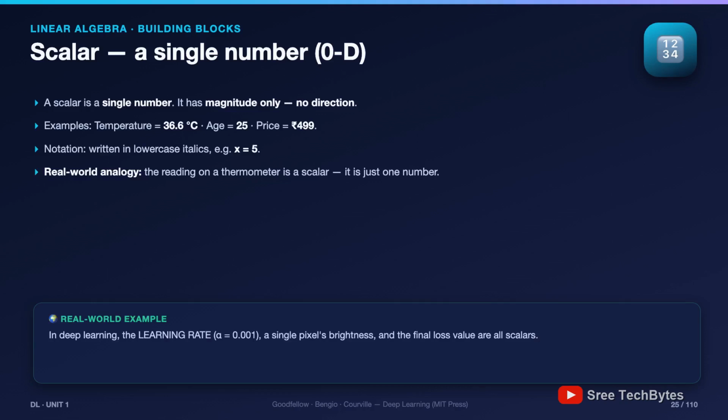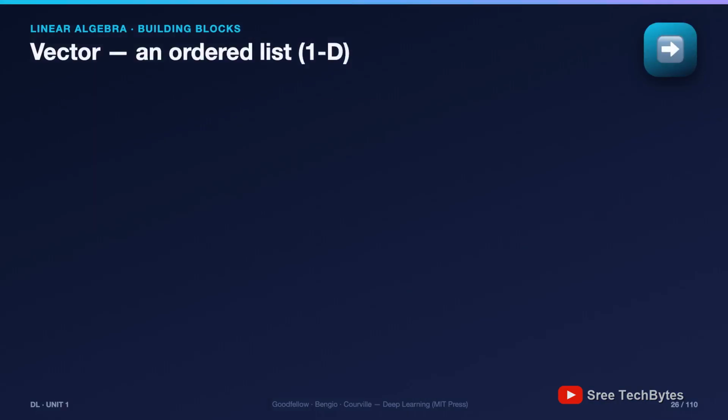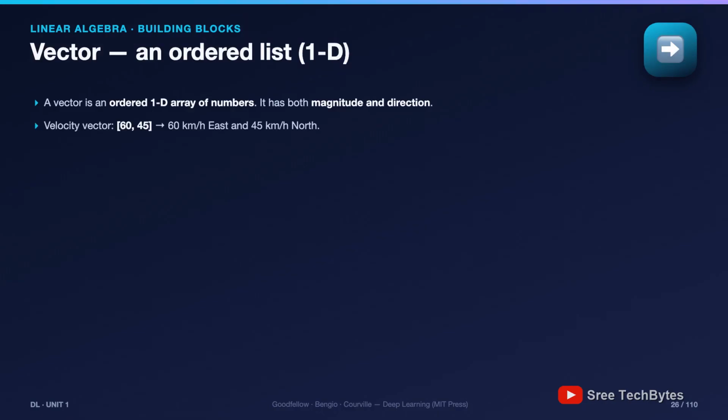Climb it. Rung 1 of the ladder, the vector. A vector is an ordered, one-dimensional list of numbers, and that word ordered is doing real work. A student scores 85, 78, 92, meaning maths, physics, chemistry in that order. Shuffle them and you've changed the student. There are 2 ways to picture a vector, and both are useful. The physics view: an arrow with magnitude and direction, like a velocity of 60 km/h east and 45 north. The data science view: a list of features describing something.